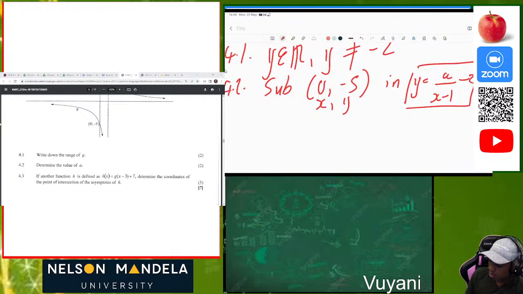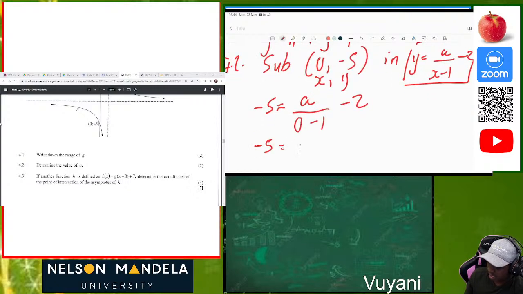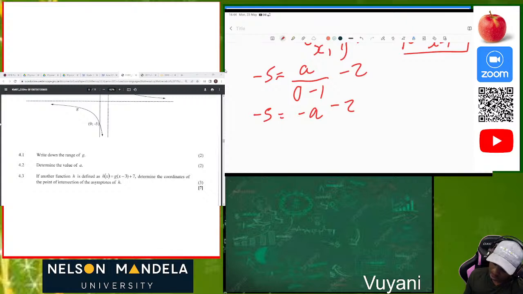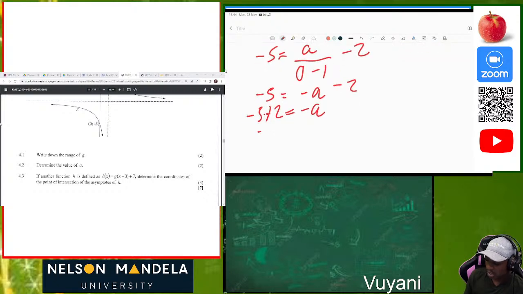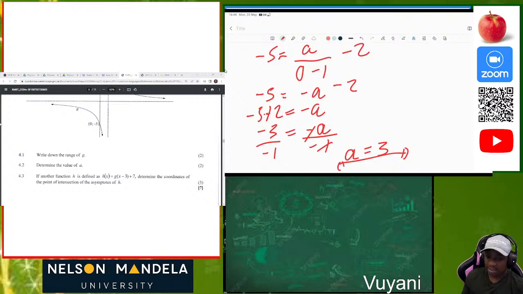Great. So where is y? Y is -5. -5 is equal to a over, what is our x? Our x is 0. So it's 0 minus 1 minus 2. Then that will be -5 is equal to -a, because 0 minus 1 is -1, then 1 divided by -1 is -1, minus 2. Then we transpose, so it's going to be -5 plus 2 is equal to -a. Then -5 plus 2 is -3, so -3 equals -a, we divide by -1. Then now we know that our value of a is +3. Just as simple as that.